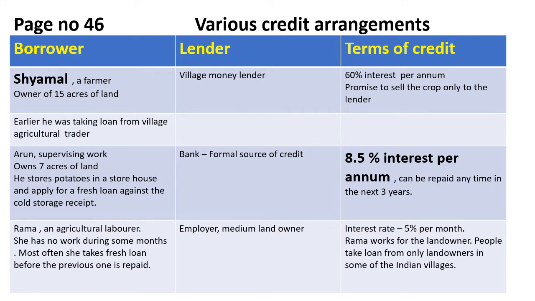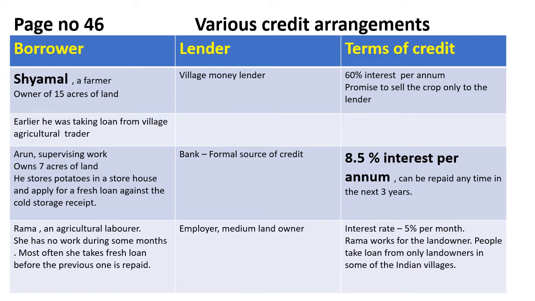So let us take the case of Shyamal. He is a farmer who owns 15 acres of land. Since he is borrowing money from a village money lender, he has to pay the village money lender 60% interest per annum. Whereas Arun, who owns 7 acres of land and does some supervision work, takes a loan from a formal source of credit. That means he takes a loan from a bank and he pays only 8.5% interest per annum. And this can be repaid any time in the next 3 years.